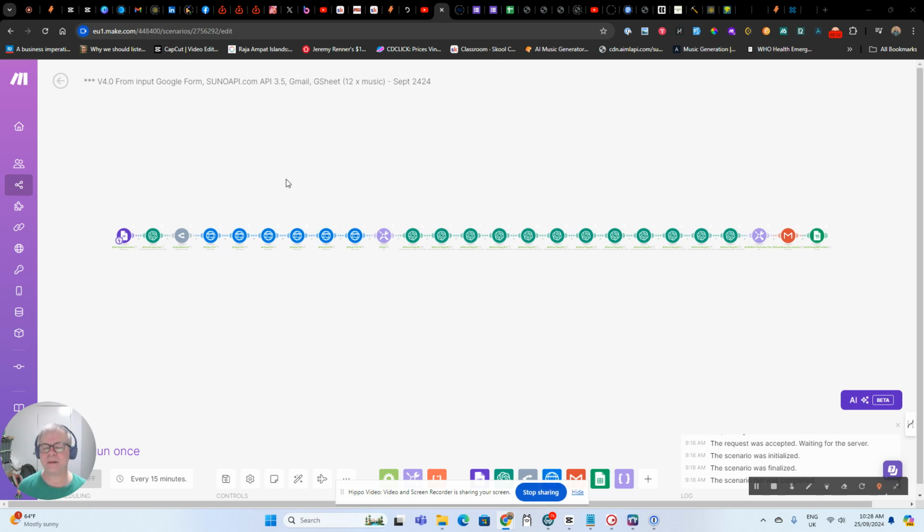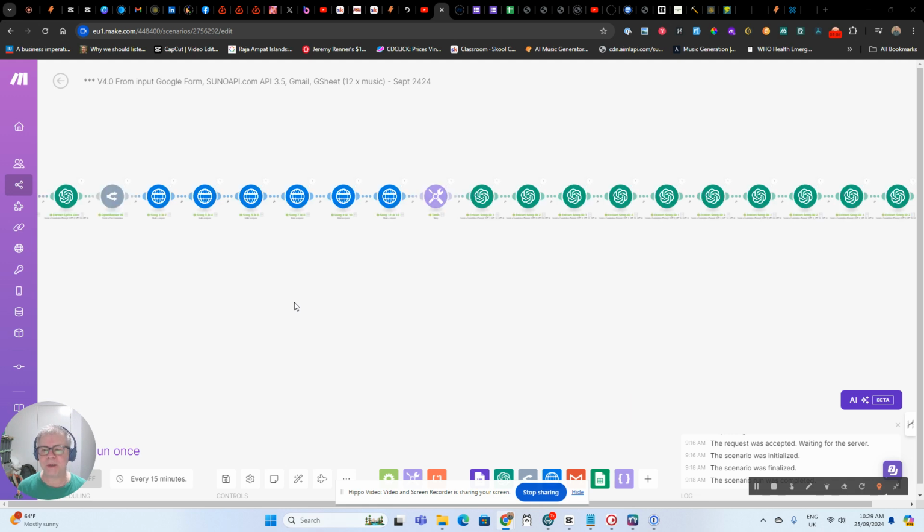So I've tried to make this as simple as possible so that people who are just beginners with Make and automation can still get into it. But I will say there is a cost, and that's the cost of accessing the API and the cost of using Google Workspace. You can find ways around it. There's details out there how to do it, but really this automation is for people who have, at the very least, a Google Workspace. So let me walk you through this.